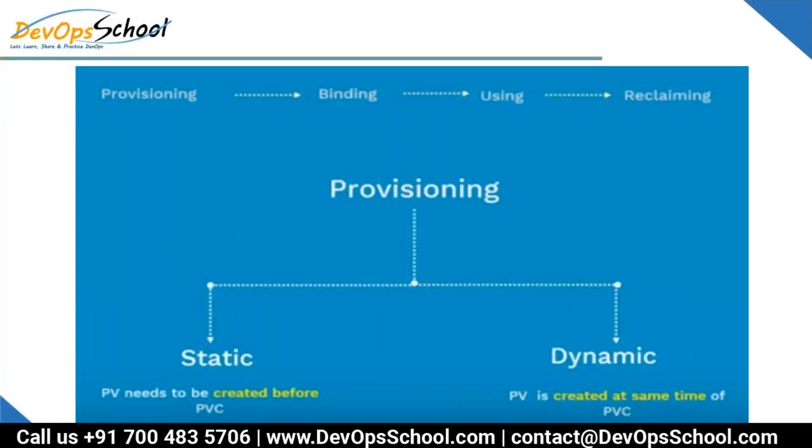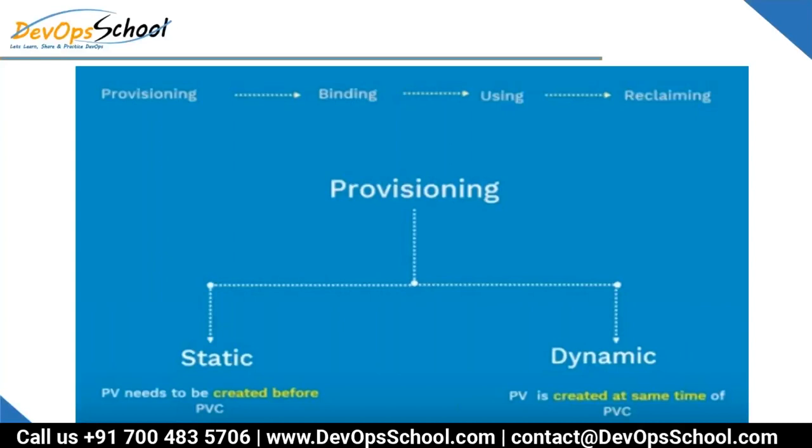Somehow it was not available previously, but it will get it, depending on my request, from their physical infrastructure. So that will be called dynamic. Based upon my request only, they will add that volume to the AWS infrastructure. That process is called dynamic provisioning.